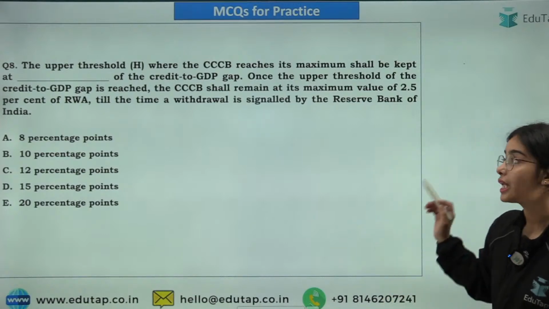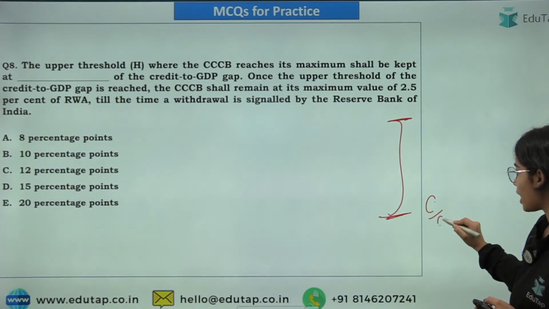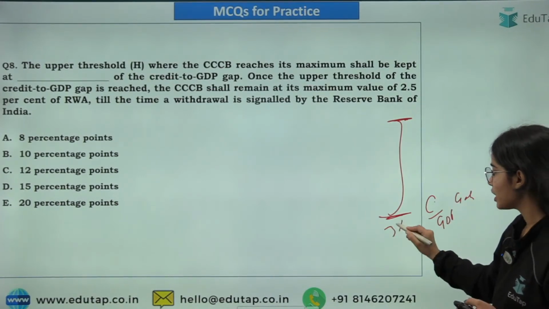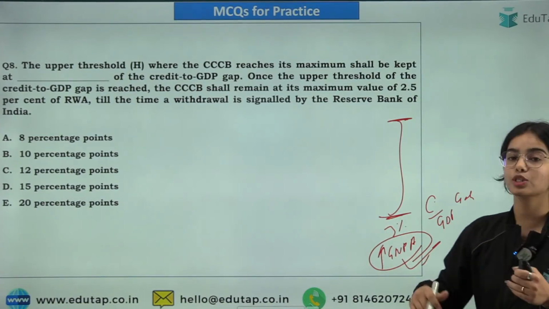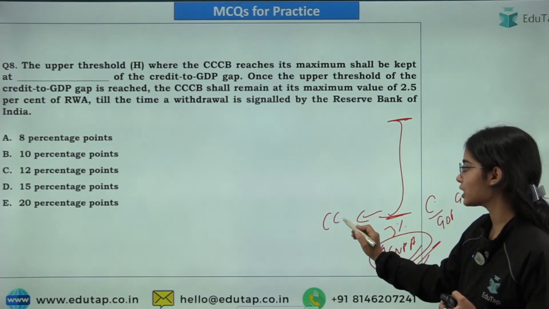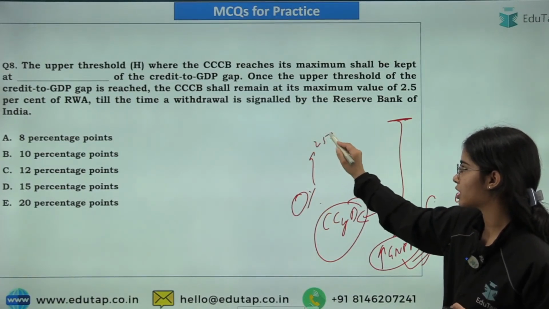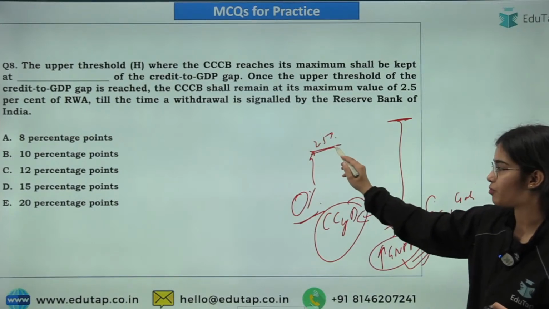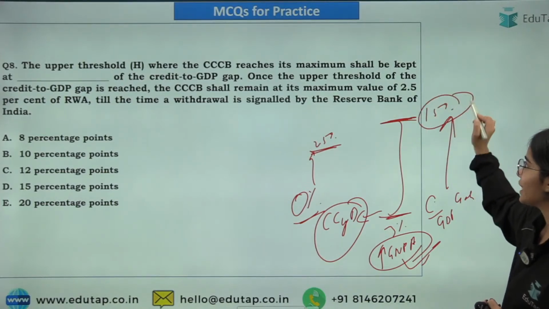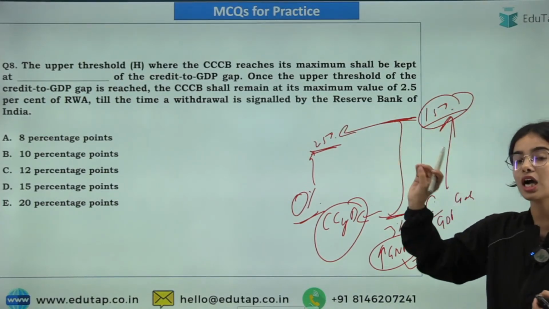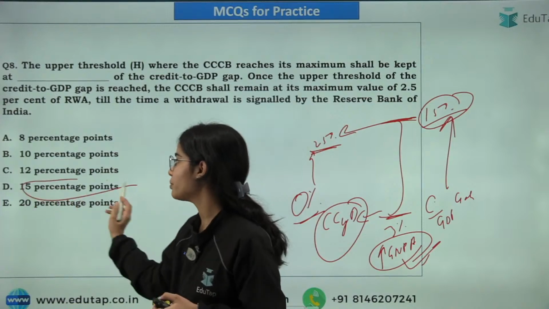Okay. Yes. Now the next question is what is the upper threshold? So the lower threshold of the credit to GDP gap is 3%. With reference to the GNPA ratio, if the GNPA ratio is also high, then the RBI can think of starting the counter-cyclical capital buffer, and it will start from 0% to 2.5%. The buffer will be in the range of 0% to 2.5%. The upper threshold of the credit to GDP gap is 15%. At the 15%, there should be the highest of the counter-cyclical capital buffers that have to be maintained by the banks. So here the answer is 15 percentage points.